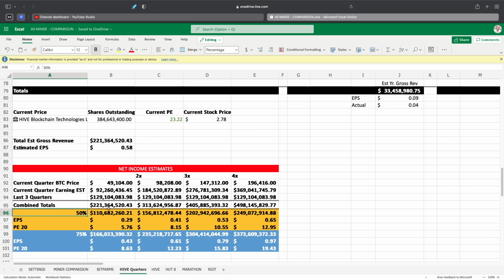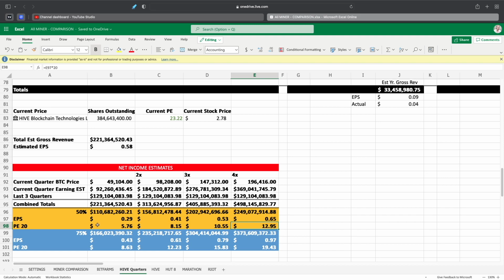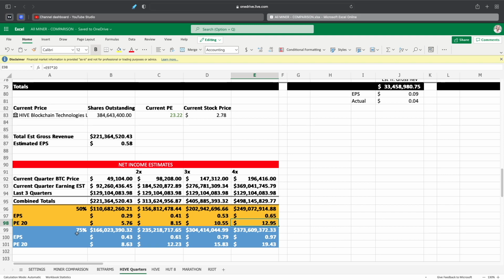So net income for the year, if Bitcoin price just stays where it's at right now, we're looking at 110 million. If 2x, it's going to be 156 million. 3x is going to be 202 million, and then 4x will be 249 million, with an EPS of 29, 41, 53, 65. Price to earnings multiple of 20. We're looking at a stock price of 576, 815, 1055, 1295.